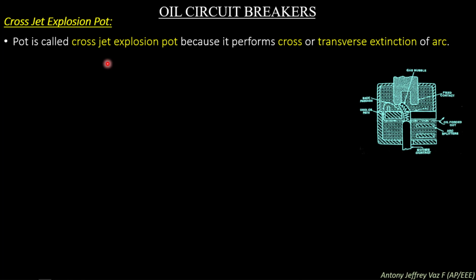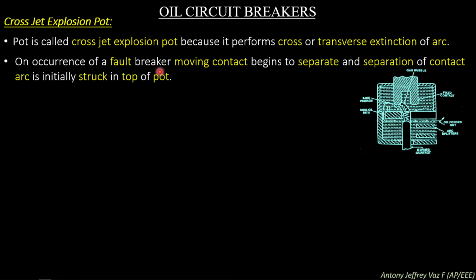The pot is called a cross jet explosion pot because it performs cross or transverse extinction of the arc. In the previous case, we have seen axial extinction of the arc, but in the cross jet explosion pot, the arc is extinguished with the help of oil in a right angle direction. So this is known as the cross jet explosion pot.